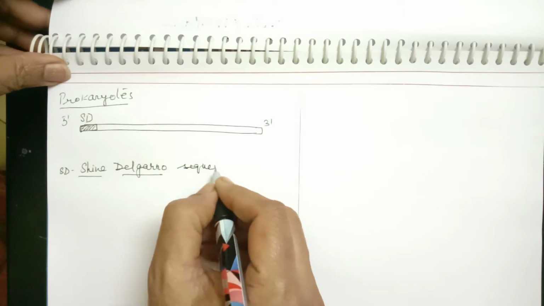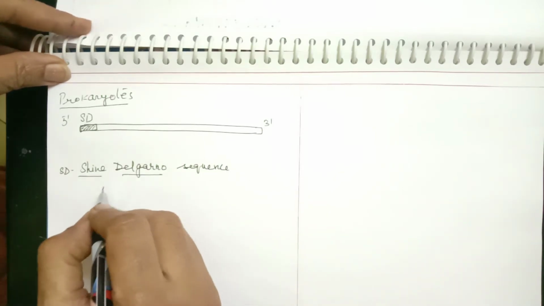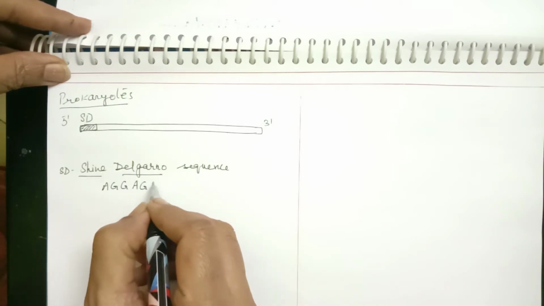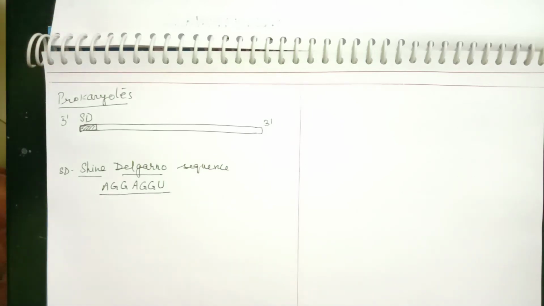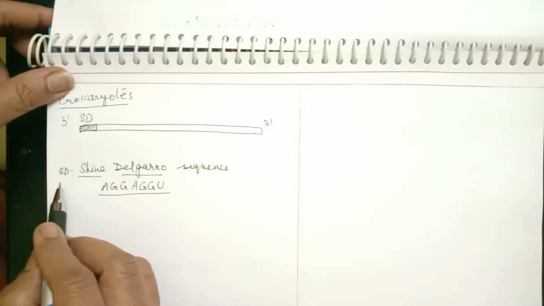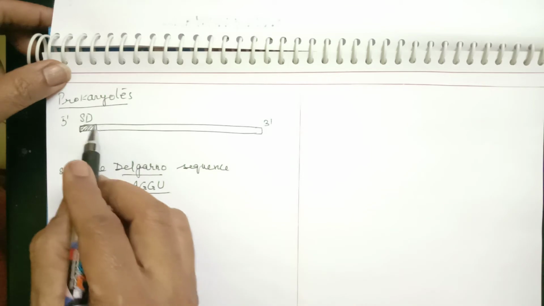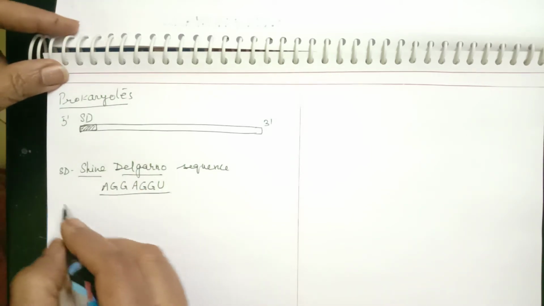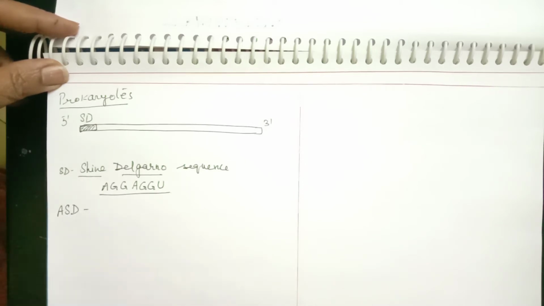This is found on mRNA of prokaryotes, and the sequence is AGGAGGU. That means there are about 7 nucleotides present. Suppose this sequence is present on mRNA, a complementary sequence will be present which is called anti-Shine Dalgarno.